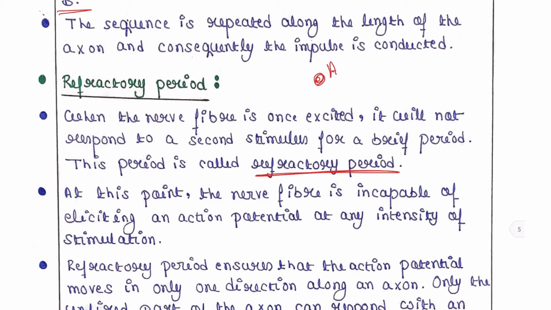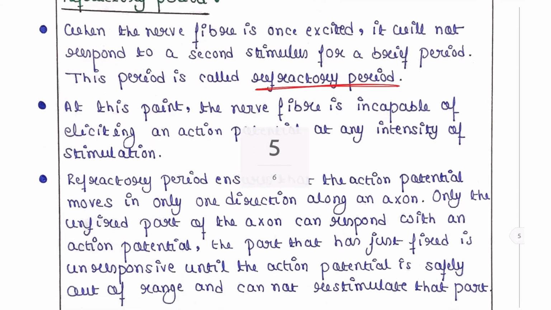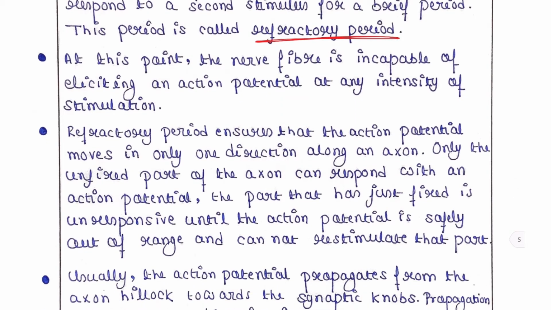So, irrespective of the intensity of stimulation, this site A will be incapable of eliciting an action potential. It will not generate any action potential. The refractory period ensures that the action potential moves in only one direction along an axon. That means from A to B, the action potential will move.